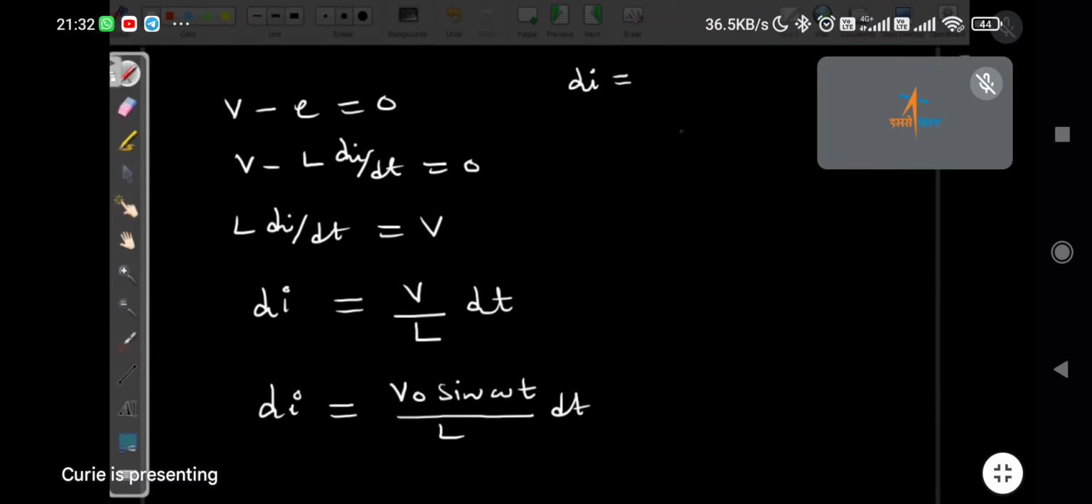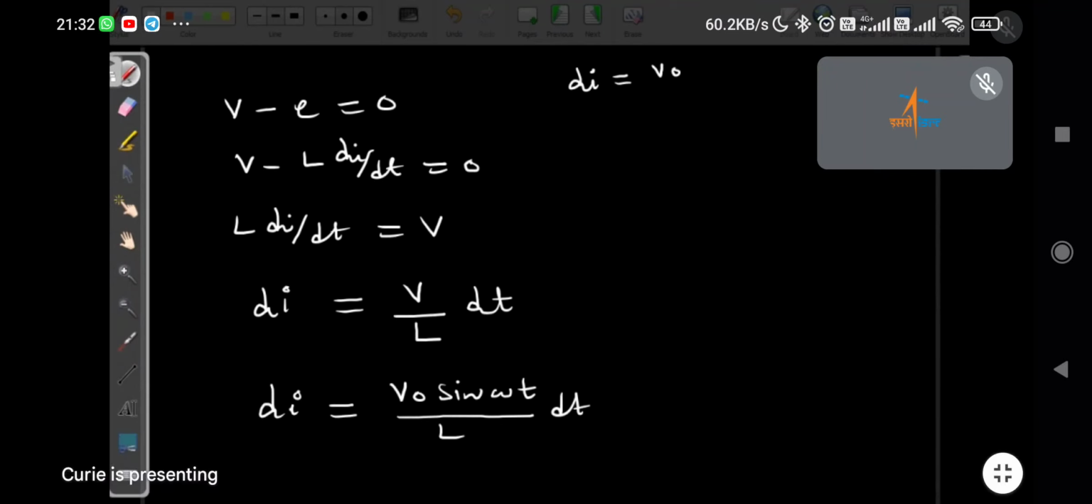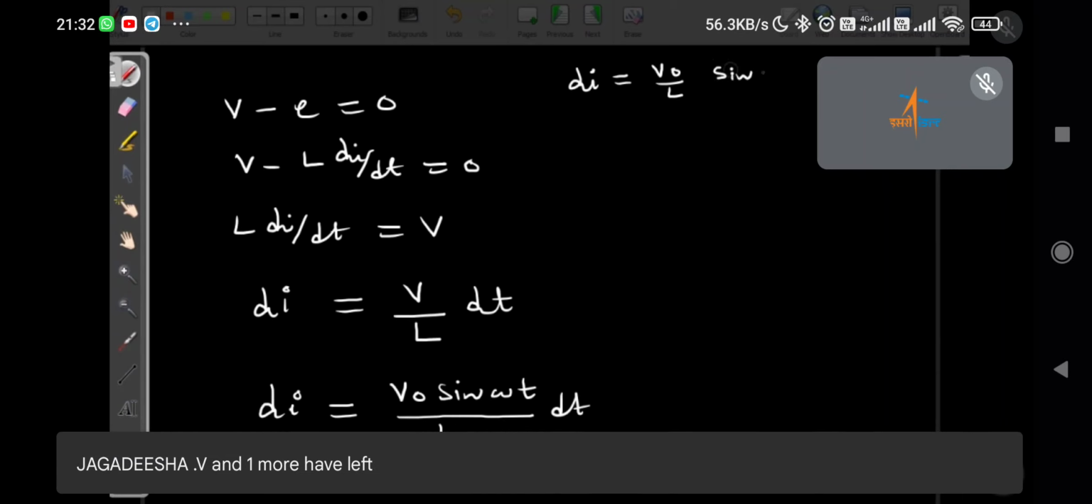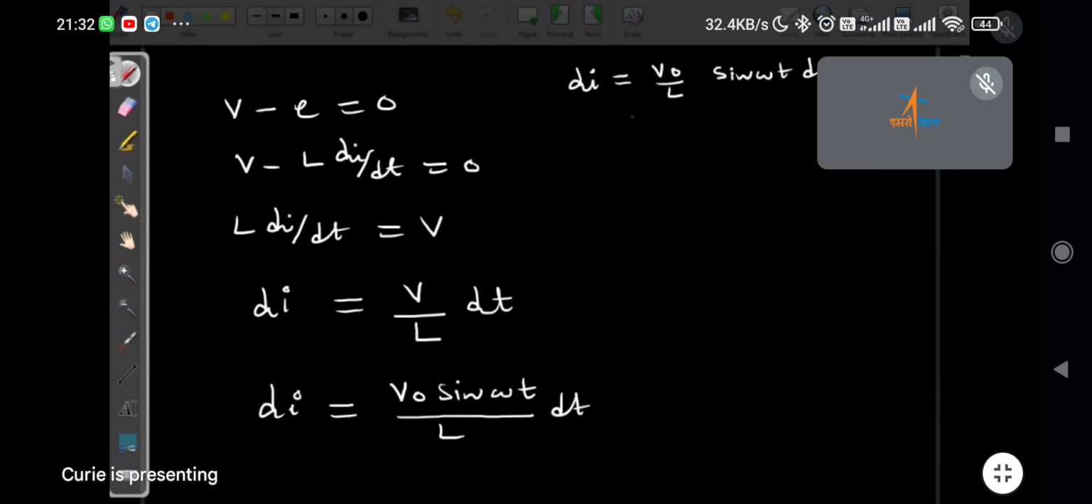Okay, di. Divya, yes. Now let's simplify. Di equal to V naught upon L sine omega t dt. Now from this, if you want I, what do you do? Divya? I equal to what?